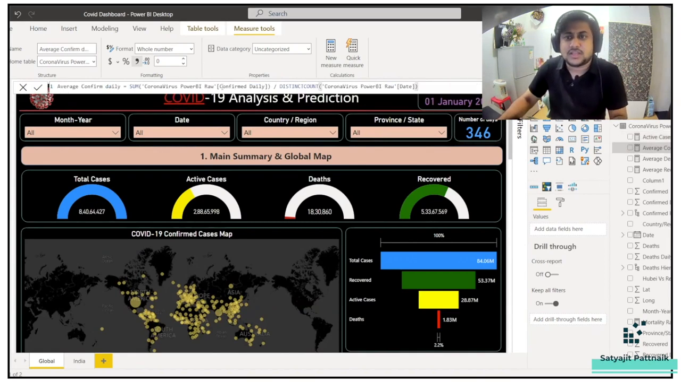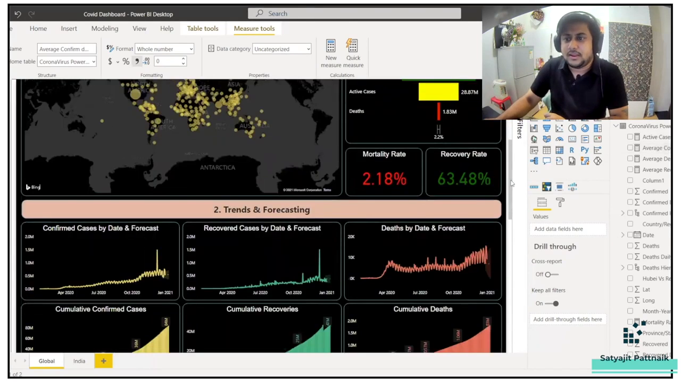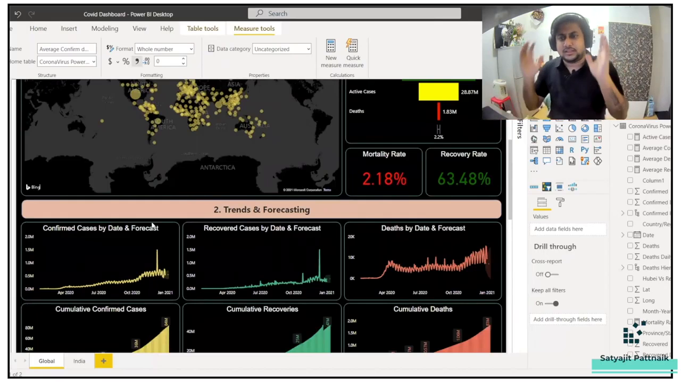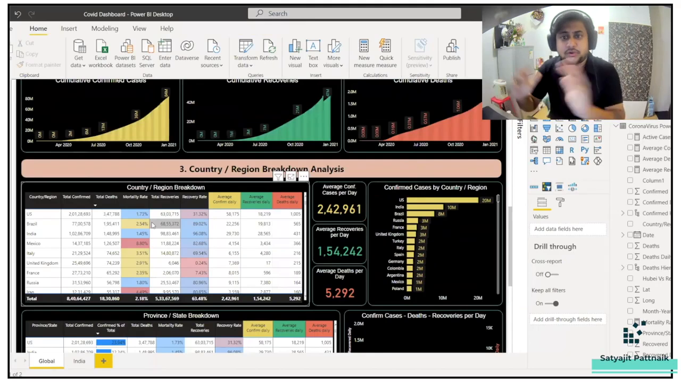That's it. Sum of confirmed daily divided by the date is basically your average confirmed cases. And then he is using here the number of active cases, active cases, deaths, all these things, he's using here. So that's it for today's video, guys. I'll keep it very simple. I'll give this particular file to you so that you can explore.